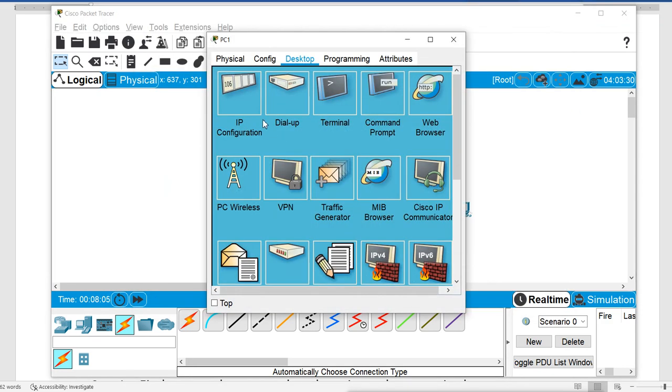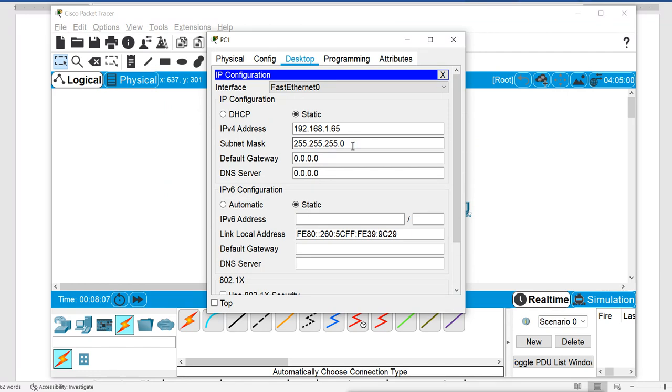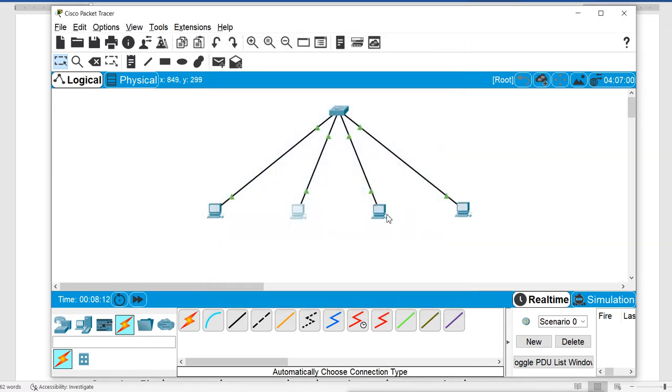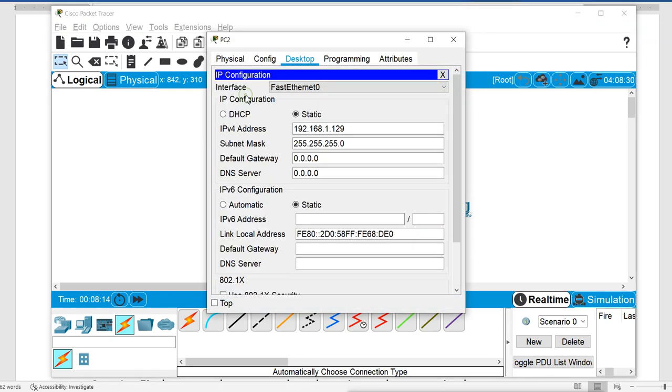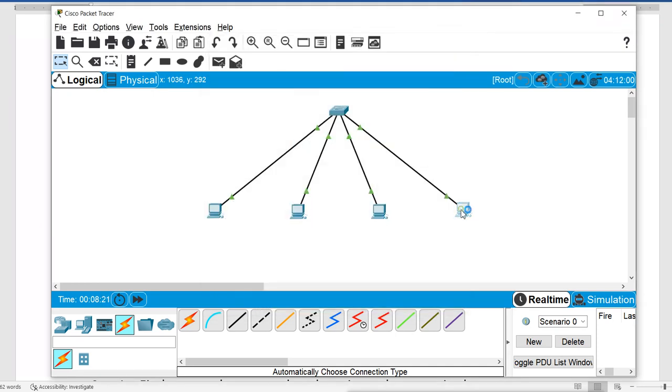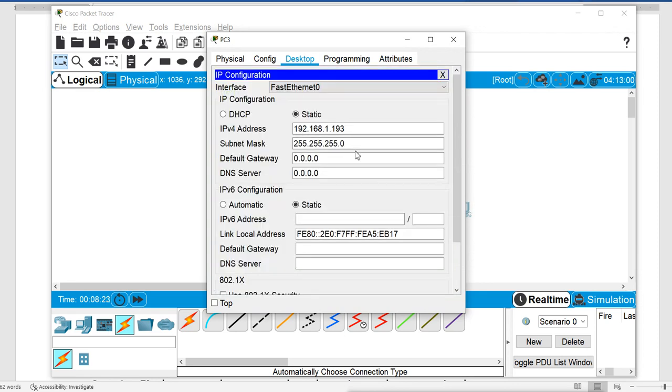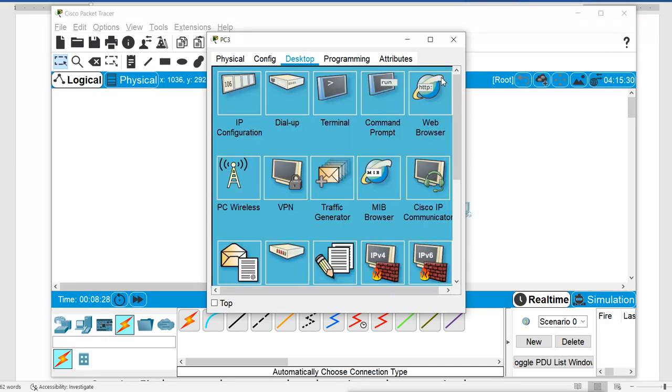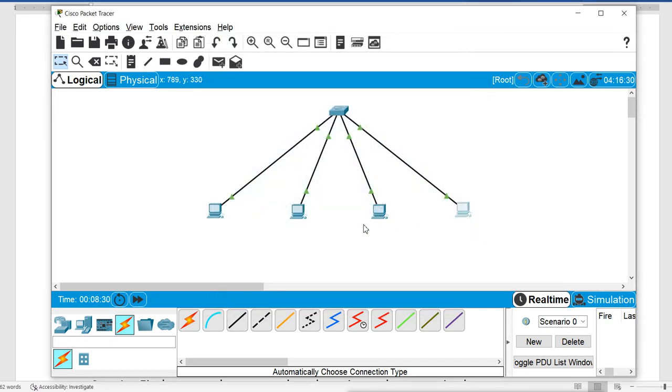So I will change this one to 192, this one also, then this one also, 192. Now when we change the subnet mask, these four machines know that they are in different subnets and they will not communicate. Even though they are connected together with the same switch, they still will not communicate.